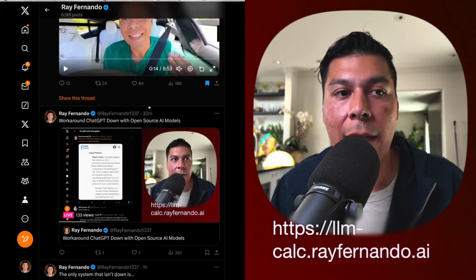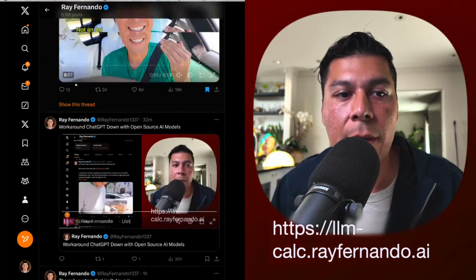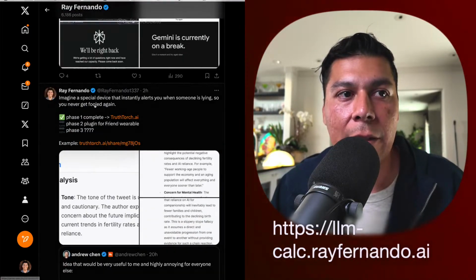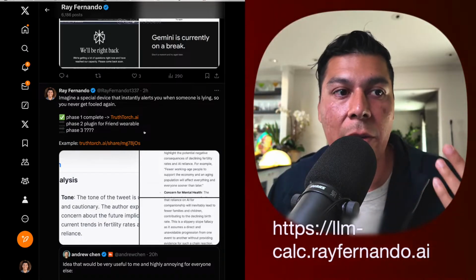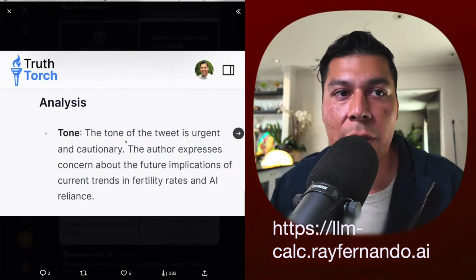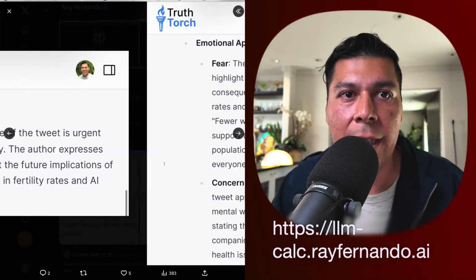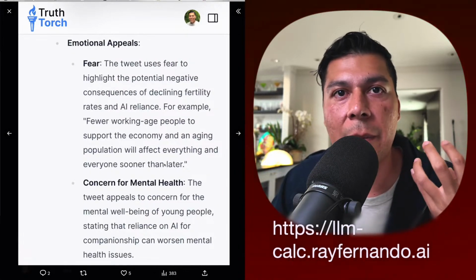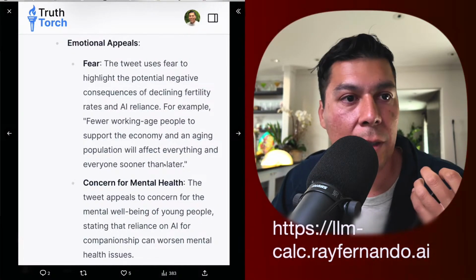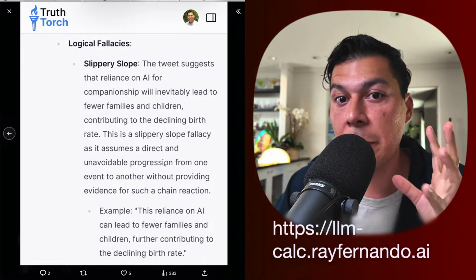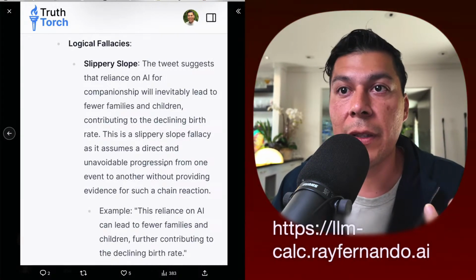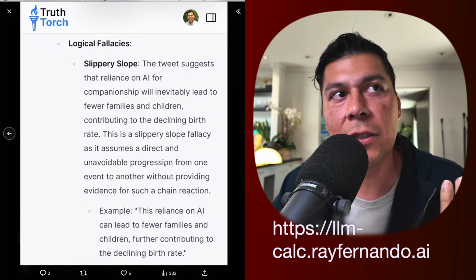As a first step, I have made my app Truth Torch analyze words and tell you what the analysis is. What's the tone? Is it cautionary? Sometimes the way people speak can sound so convincing, but they'll be using fear or various other things to get in your mind and make you believe something is true when it's actually maybe not, or maybe they're trying to scam you, or you really just don't know.